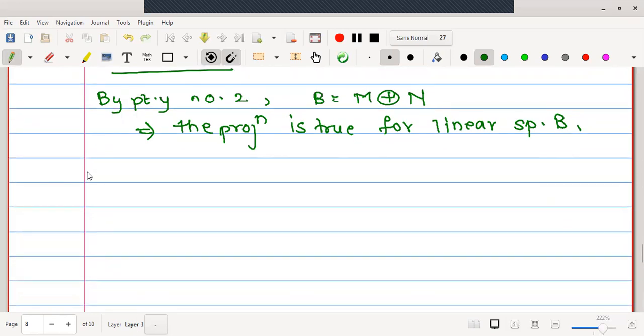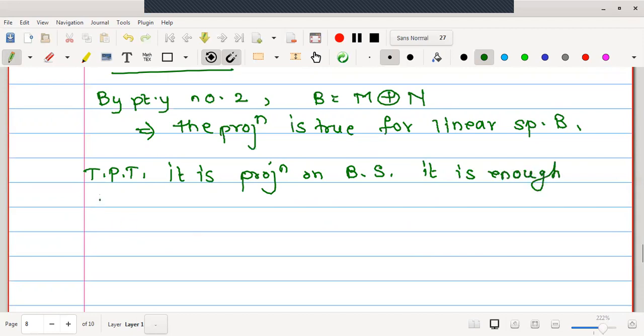Let us make the point very clear. We want to prove that it is a projection on a Banach space. As per our discussion, it is enough to prove that P is continuous.